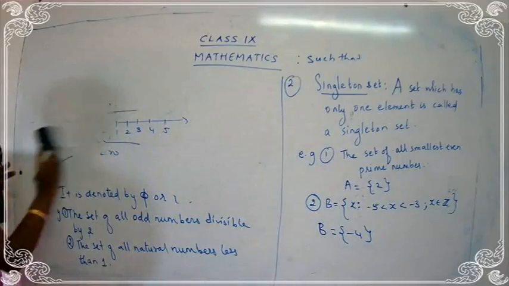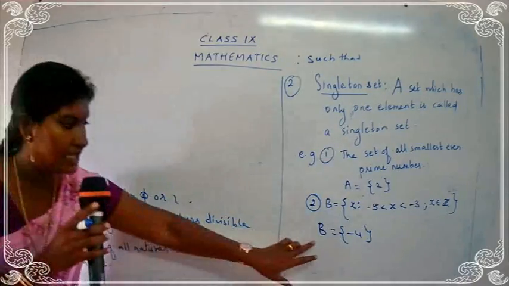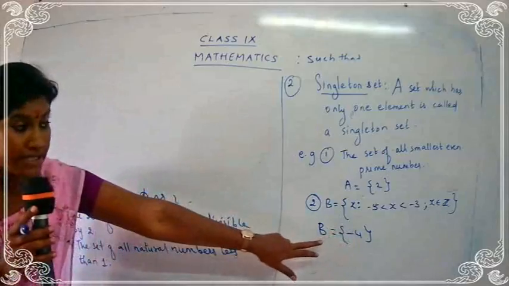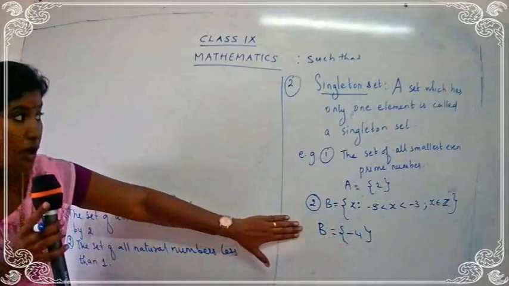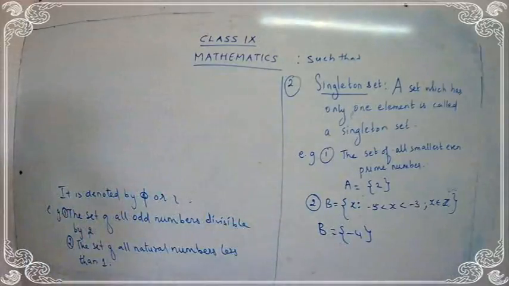Okay, so no need to take down this number line. We'll go with the answer. So you write down B is equal to minus 4. So how many members are here? 1. So this is called a singleton set. Okay, I hope you have taken down the second definition. Take down the definition, children.